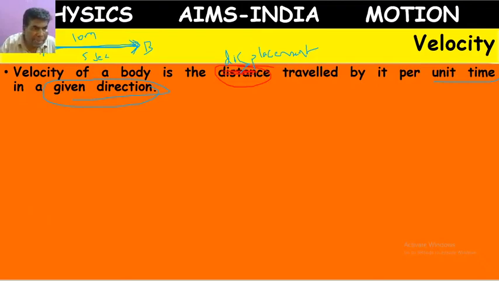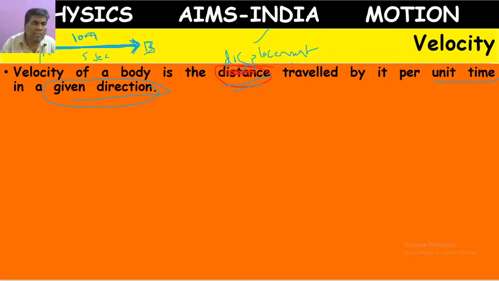Please let me explain the condition once again. A person is at point A. He went in a straight line towards the east direction up to point B, which is situated at a distance of 10 meters. But as he is traveling in a straight line in one direction, we call it displacement instead of distance, because displacement means the distance in a specified direction.